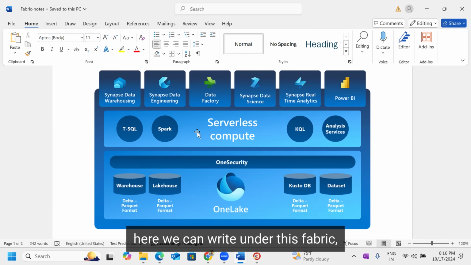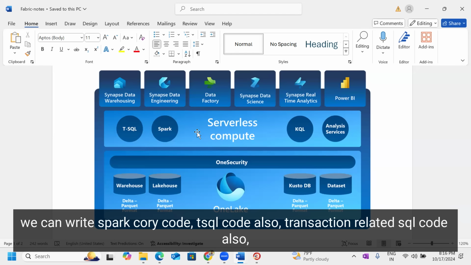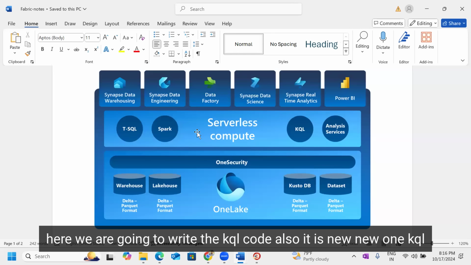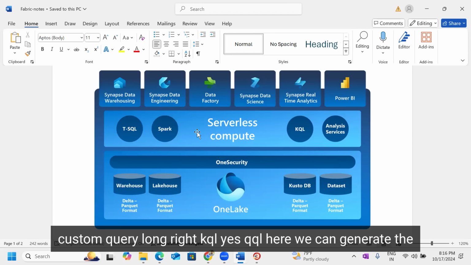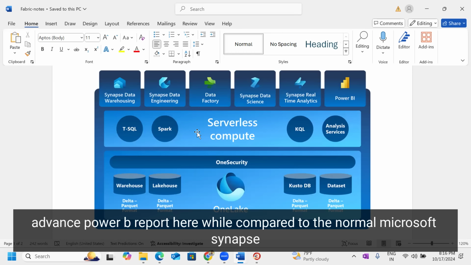Here, in Fabric, we can write Spark query code, T-SQL code also, transaction related SQL code also. Here we are going to write KQL code also. It is a new one, KQL. Kusto Query Language, right? KQL, yes. Here we can generate advanced Power BI reports.